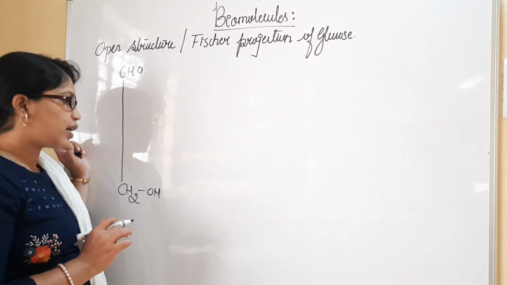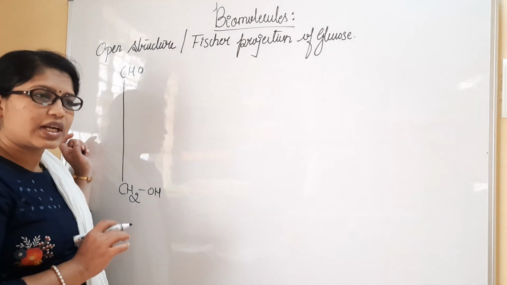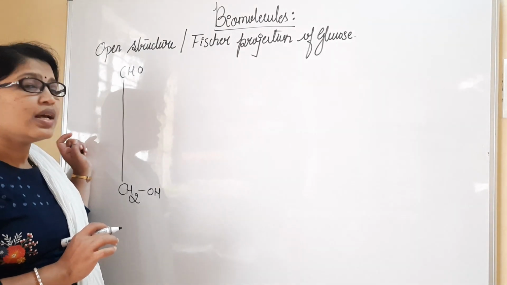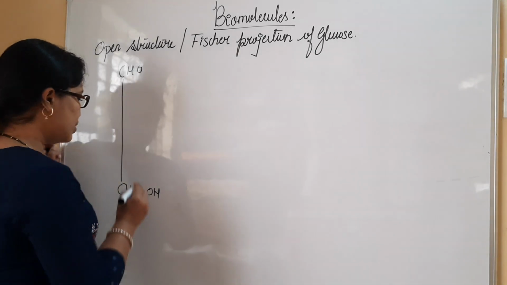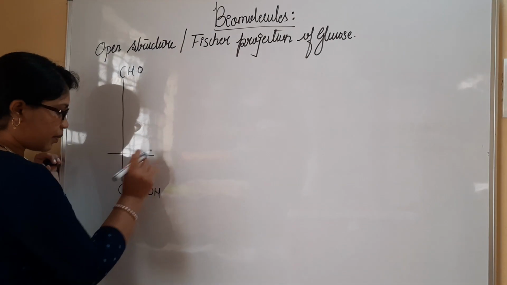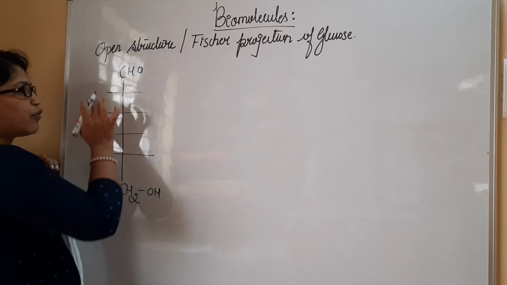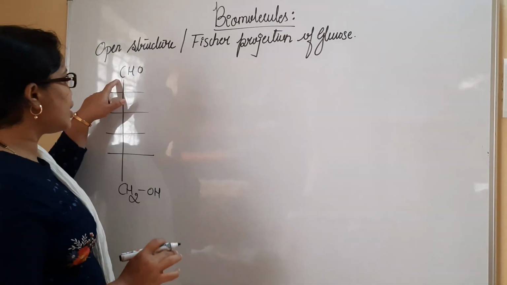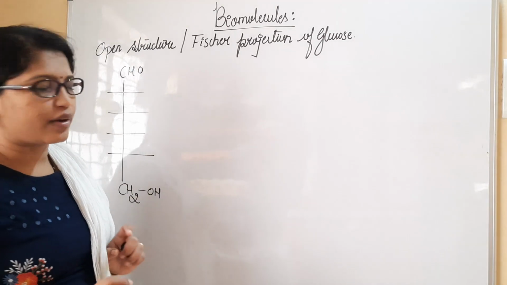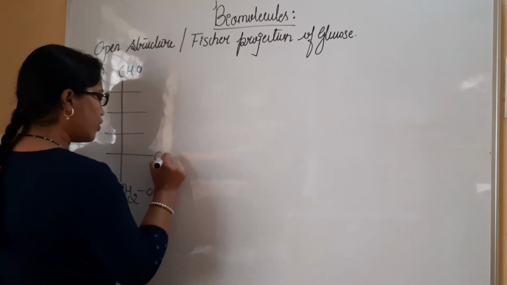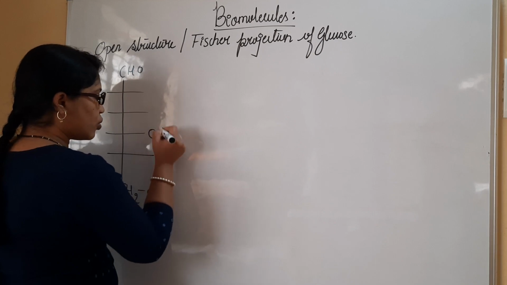We have seen that confirmation with respect to the treatment with hydrogen iodide, the very first reaction for structure elucidation. Now see here, I have carbons 1, 2, 3, 4, 5, 6. But for counting we will consider CHO as the first carbon atom for this structure. So once I write OH here, I will have one more OH. This is also OH.